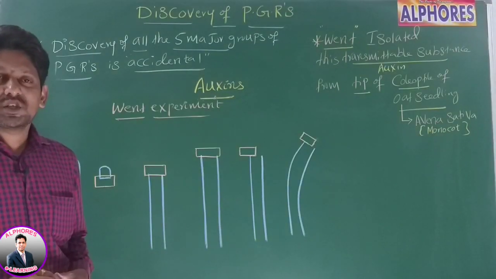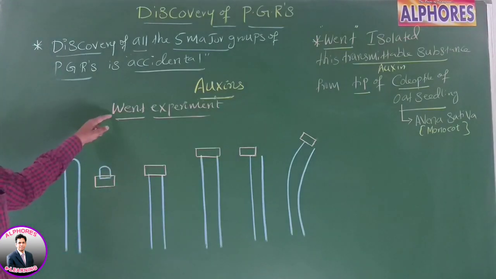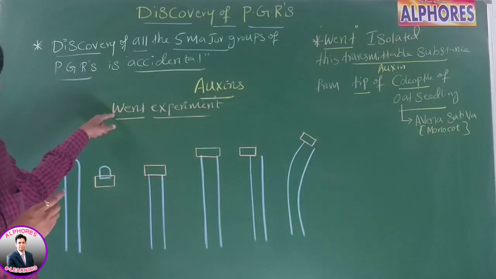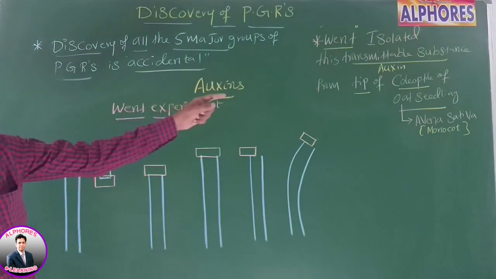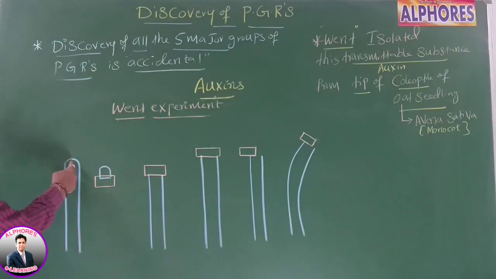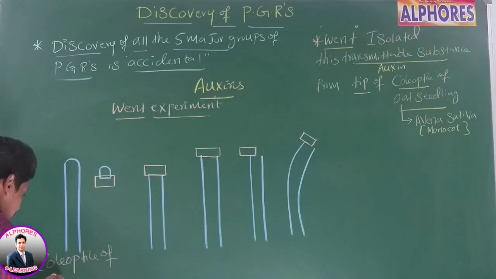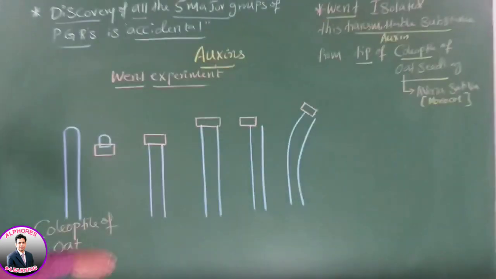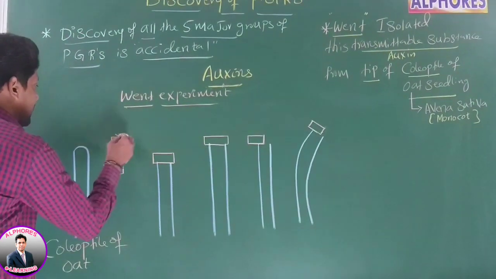Go for the experiment performed by Went. Went worked on the coleoptile of Avena sativa, that is the oats plant. Yes or no? Right. Now listen here. This is a coleoptile of an oats plant. What Went did was remove the tip of the coleoptile. This is the tip of the coleoptile.